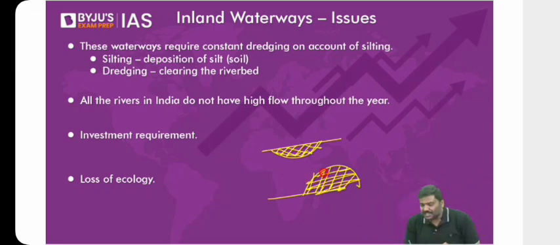So if this kind of deposition will happen, don't you think, what is the length of the channel? How much area is there for the movement of vessels? It will become narrow. It will become a narrow passage. If it becomes a narrow passage, don't you think there's a danger of the vessels getting stuck? So there is an issue here. On account of silting, deposition will happen.